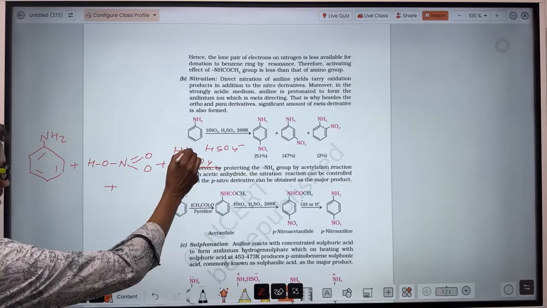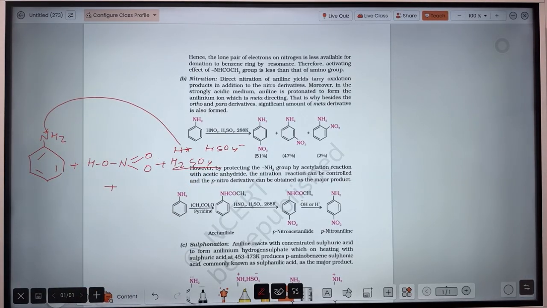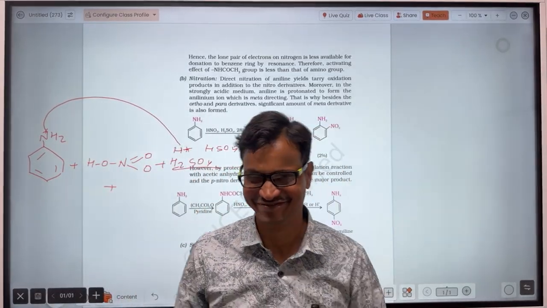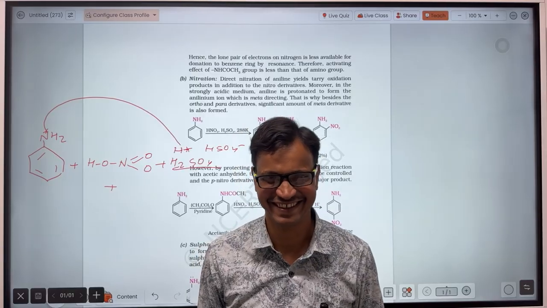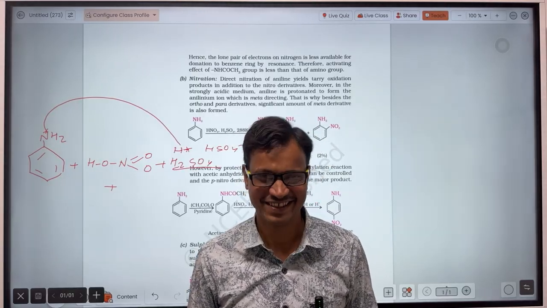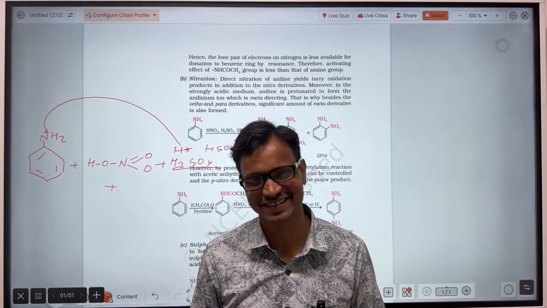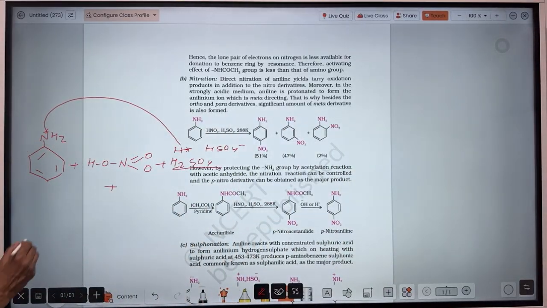This H plus combines to this nitrogen. H2SO4, you know, is a very strong acid. Everyone knows; even those who have not studied chemistry know that H2SO4 is an acid. So here H plus will combine to this nitrogen, and there will be formation of NH3 plus.